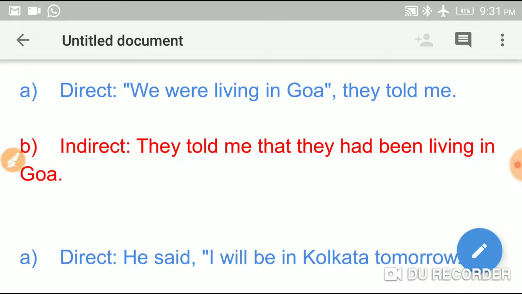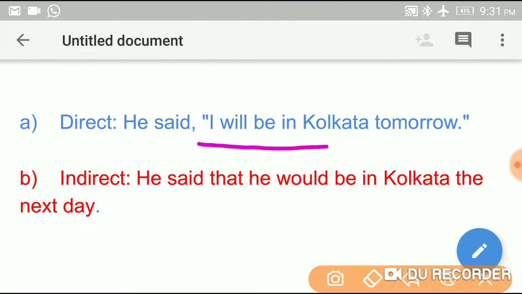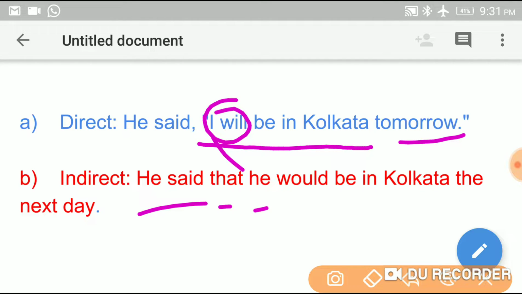Okay, so let us go to the next one. So he said, I will be in Kolkata tomorrow. Okay, so here he said that I changes into he. Will is there, it changes into would.